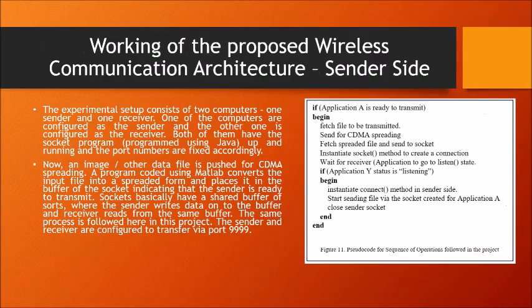Now I'm going to talk about the working of the proposed communication architecture from the sender's perspective. The experimental setup consists of two computers, one sender and one receiver. One of the computers is configured as a sender and the other one is configured as a receiver. Both of them have a socket program, which is programmed using Java, up and running, and the port numbers are fixed accordingly. Now an image file or any other data file is pushed for CDMA spreading. A program coded using MATLAB converts the input file into a spread form and places it in the buffer of the socket, indicating that the sender is ready to transmit.